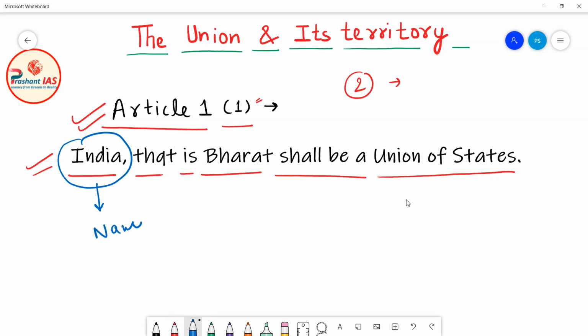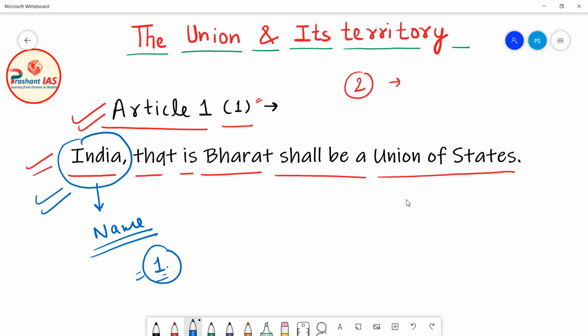Now can you remember my first question? My first question was, what is the proof that the name of your country is India, or where is it written that the name of your country is India? So now you can tell that Article 1, Clause 1 tells us that the name of our country is India. The Constitution of India actually tells us this, and this is the proof.